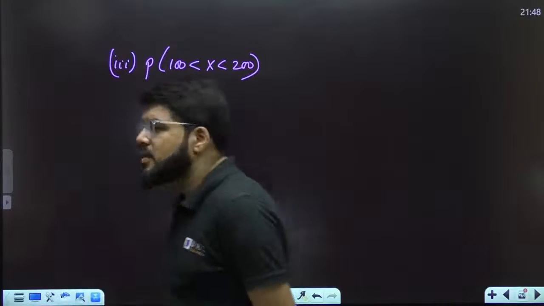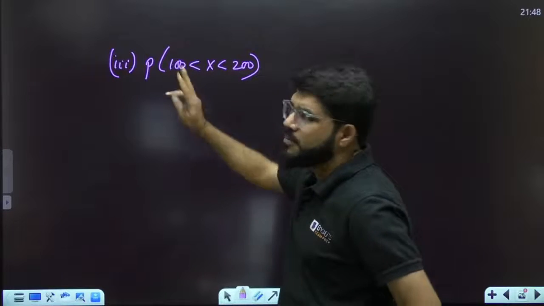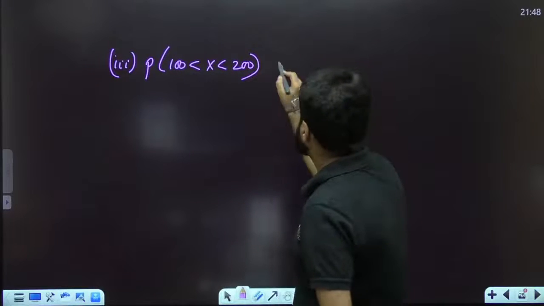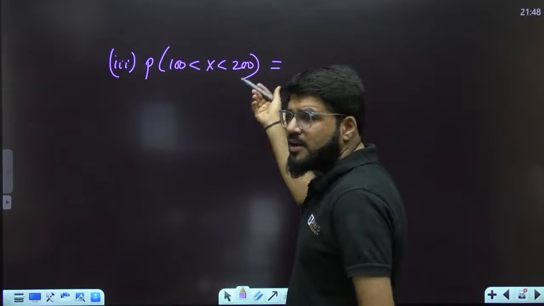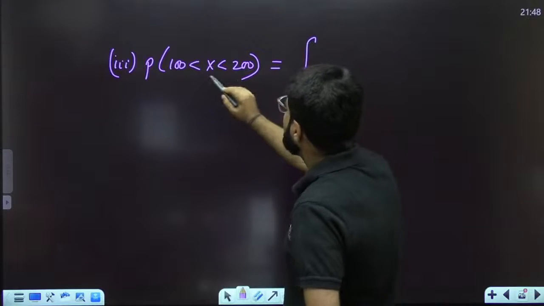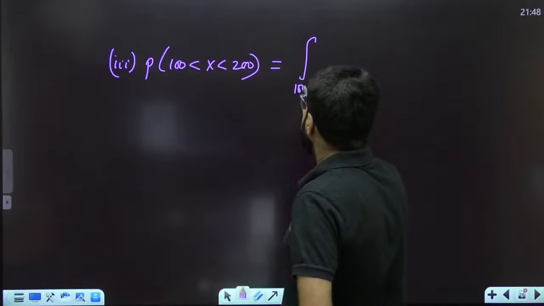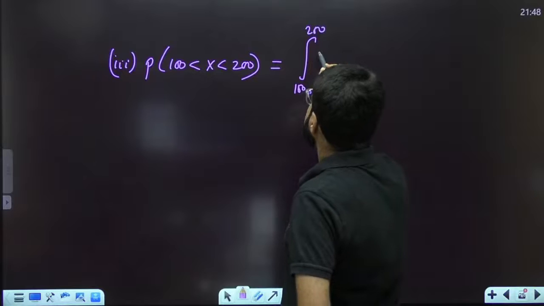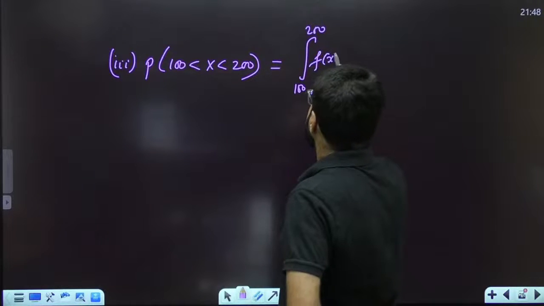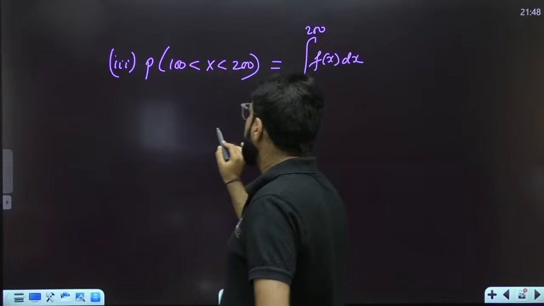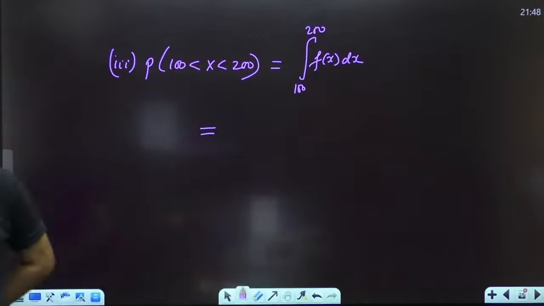Number one, probability up to 200 minus probability up to 100, or number two, probability A to B directly using the formula. Probability for a random variable between A to B is the integral A to B f(x) dx. That can also be directly done here.